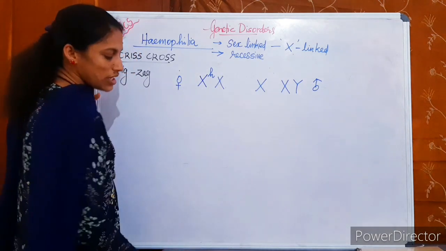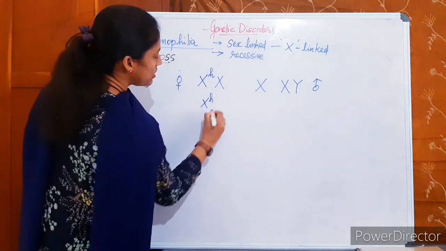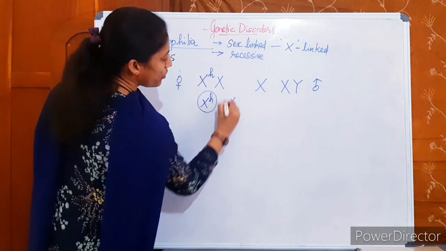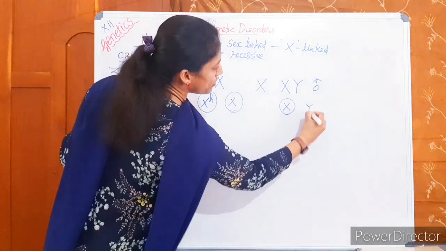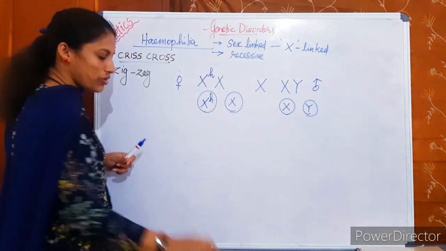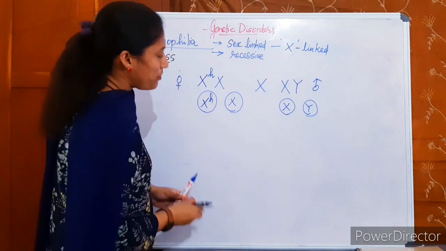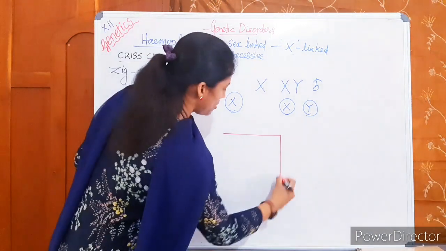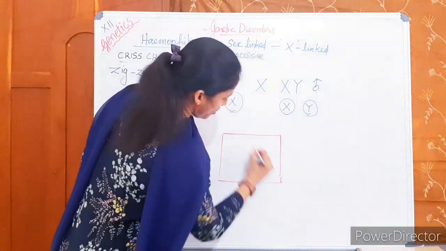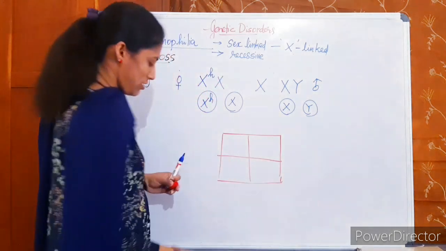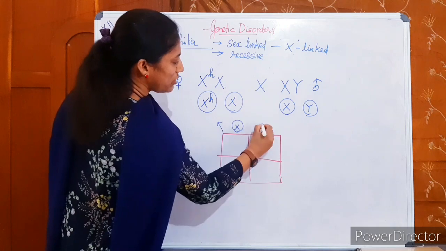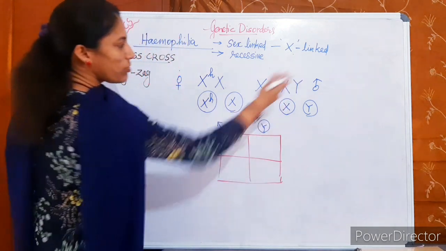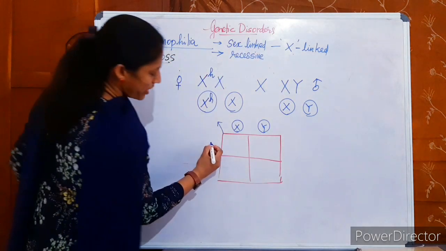We will discuss the gametes formed by this person. One X carries hemophilia, the other does not. The male produces X and Y. We can represent this in a Punnett square, a checkerboard, for easy drawing. The male will produce X and Y chromosomes, both normal. She is married to a normal man.